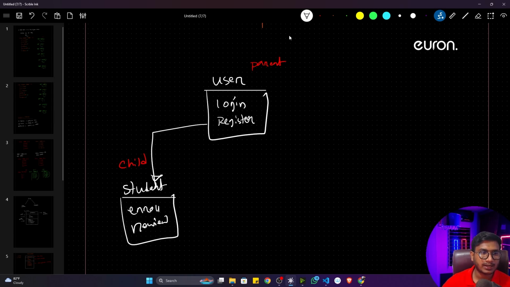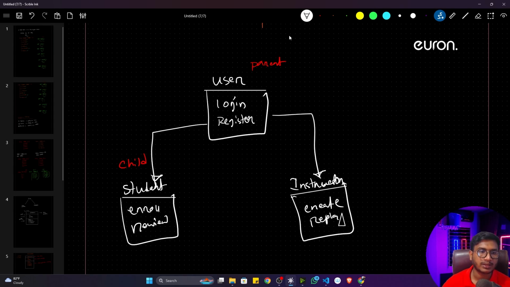Similarly, you can create another class for the instructor. The instructor can create the course and reply, and the login and register functionality will come through inheritance. That means again it becomes a child class. In this diagram, you can see we have only one parent class and multiple child classes. So this is the concept of inheritance. I hope it is clear now.